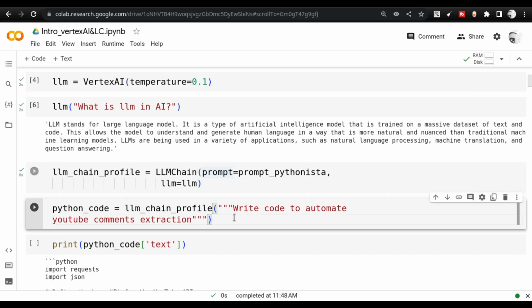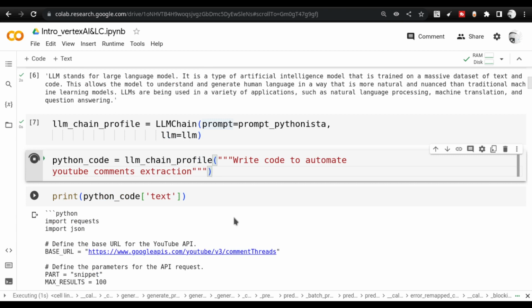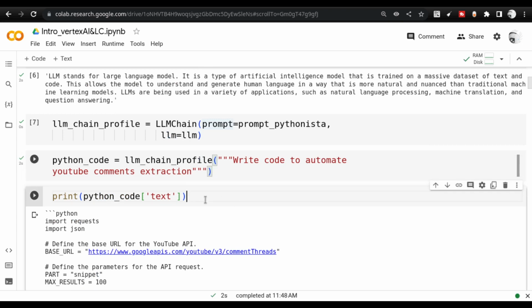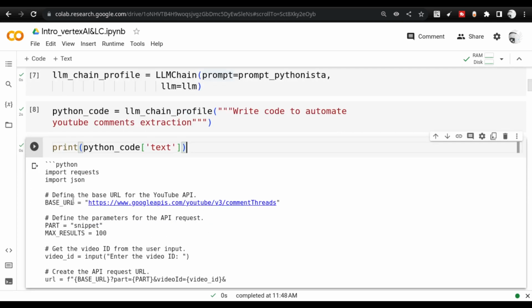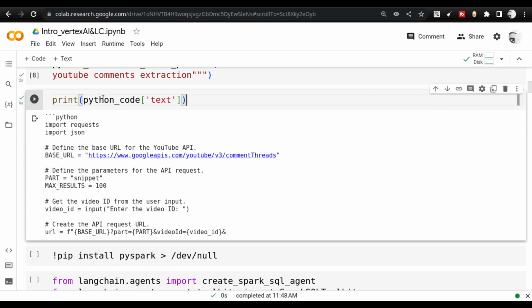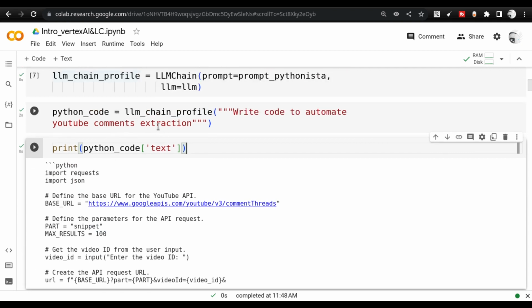So this is what this particular instance is going to do. Let me show you how this works. Let me execute this, and let me also show you the answer actually, so that will be much easier for you guys. You see that it has created the code using this Python code, because the output of this LLMchain is linked with this Python code variable.